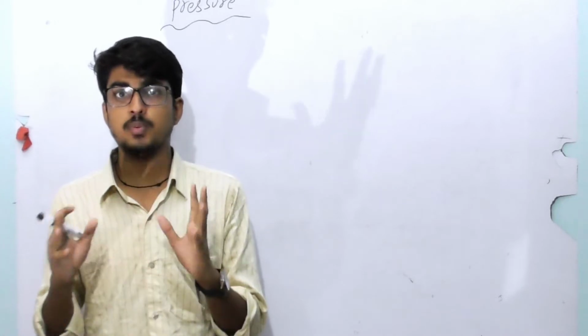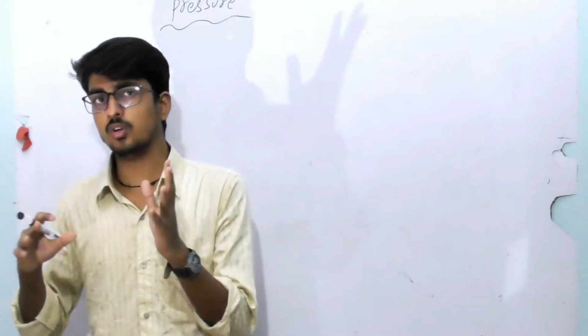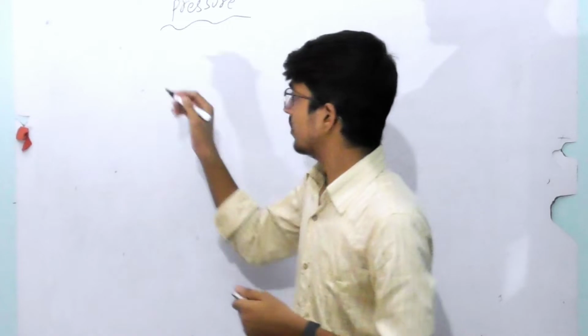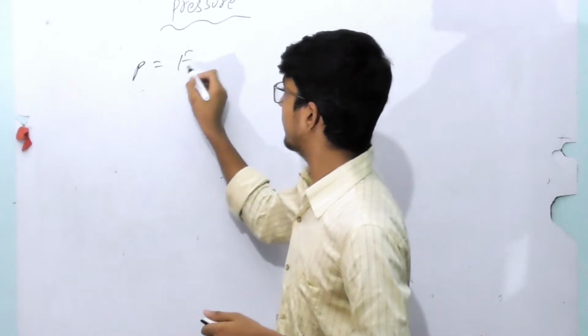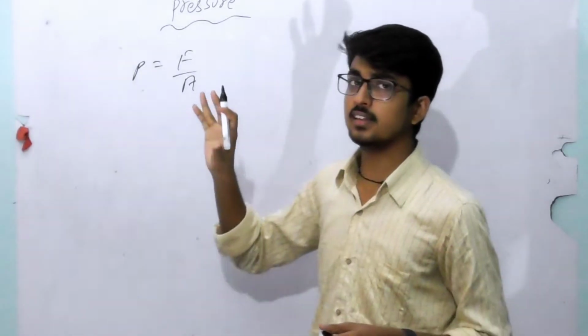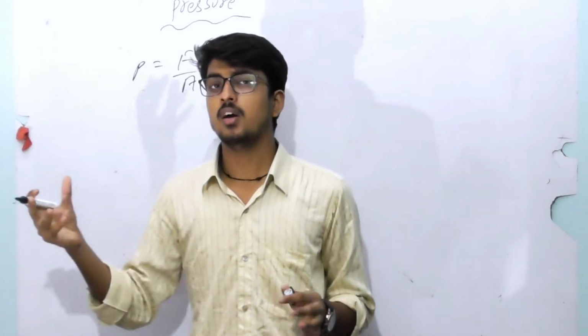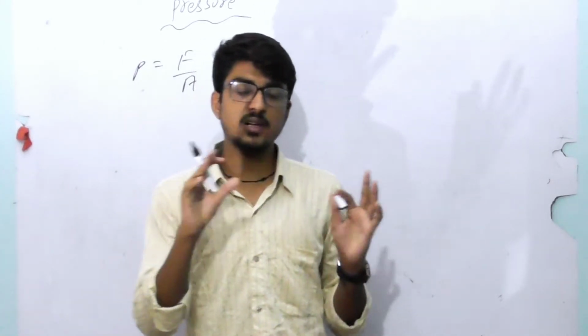Understand? Its SI unit is the Pascal because the scientist who proposed pressure was named Blaise Pascal. So the SI unit Pascal comes from his surname. Pressure is force per unit area. This is indicated for solids, but liquid pressure has a different formula.